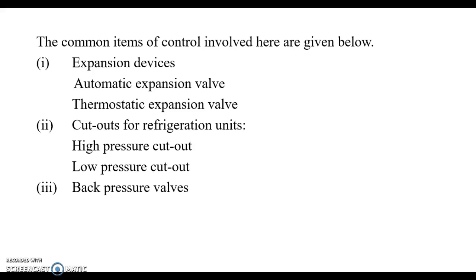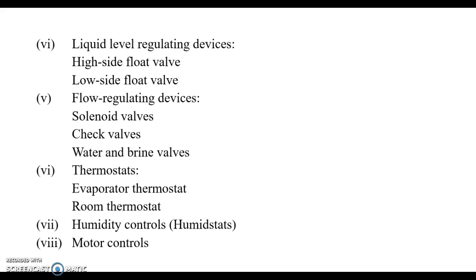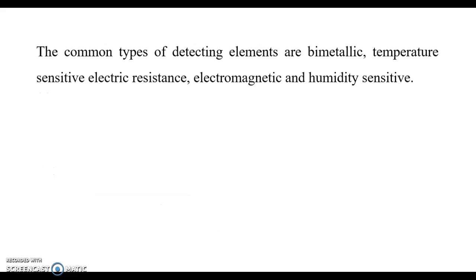The common items of control involved here are given below. Expansion devices: automatic expansion valve, thermostatic expansion valve. Cutoffs for refrigerant units: high pressure cutoff, low pressure cutoff. That is the back pressure valves. Liquid level regulating devices: high side float valve, low side float valve. Flow regulating devices: solenoid valves, check valves, water and brine valves. Thermostats: evaporator thermostat, room thermostat. Then humidity controls and motor controls.